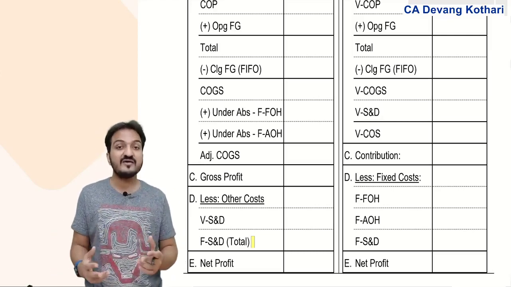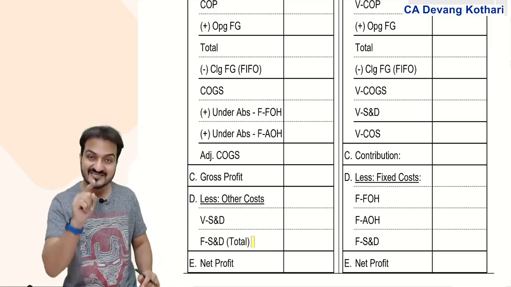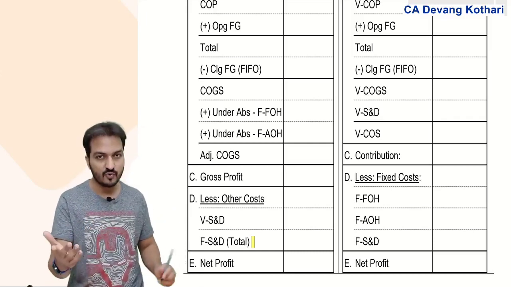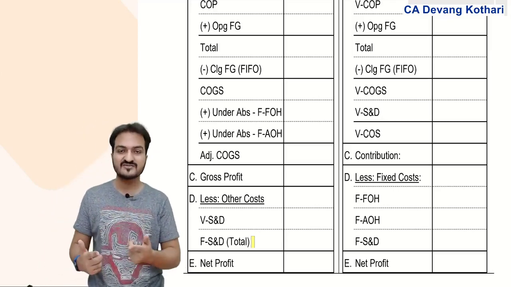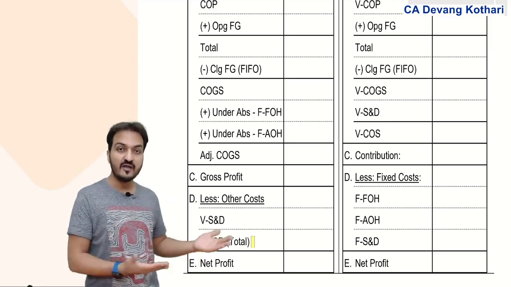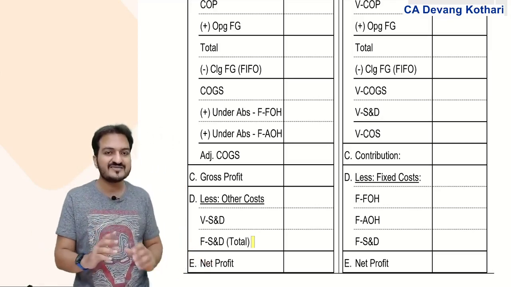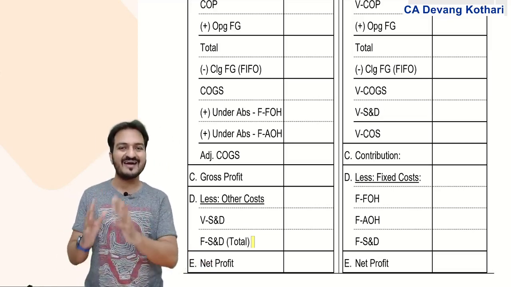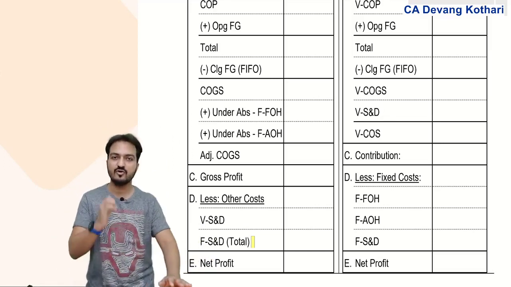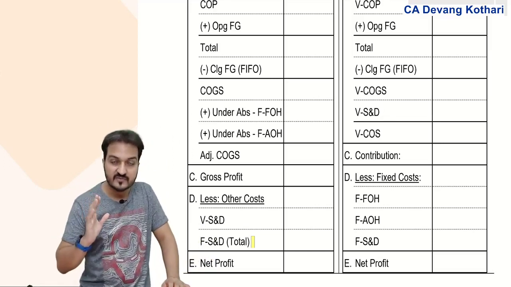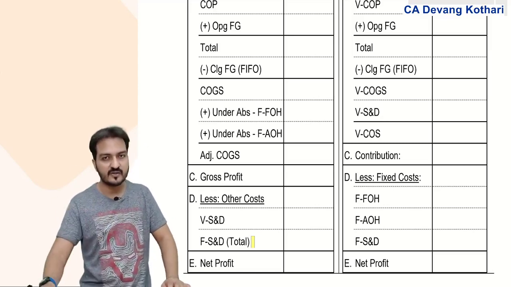Selling overheads never come in product cost. Product cost means COP. Do the selling overheads come in COP? No. Now my method here says that fixed costs are taken in a product cost based on rate. Selling overheads are never taken in product cost. If selling overheads are not supposed to be added in product cost, then for selling overheads I don't need to make a rate. I will take them directly on a total basis, not on rate basis.